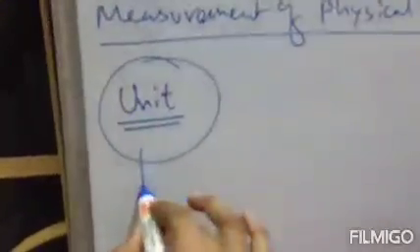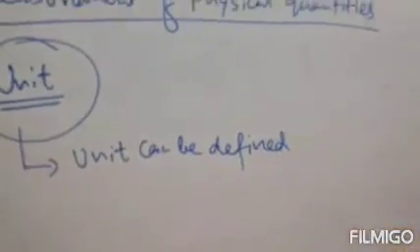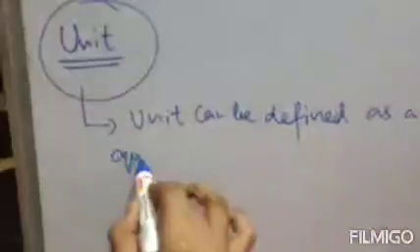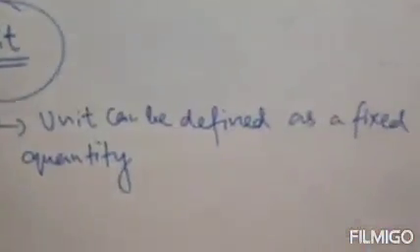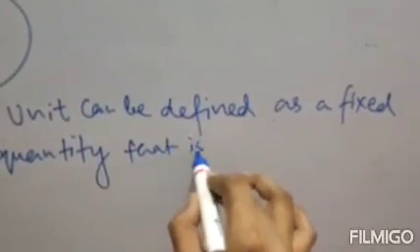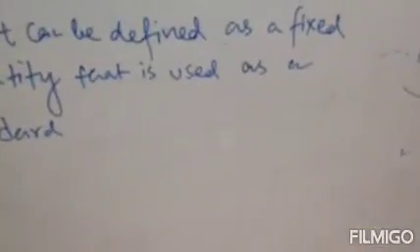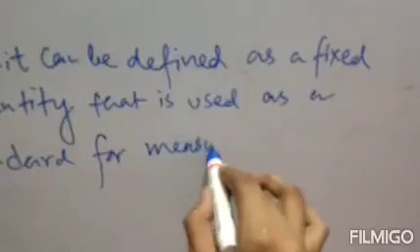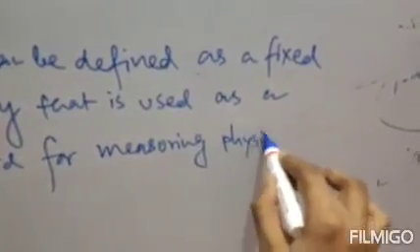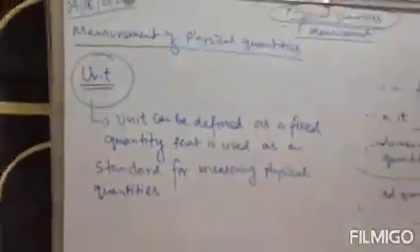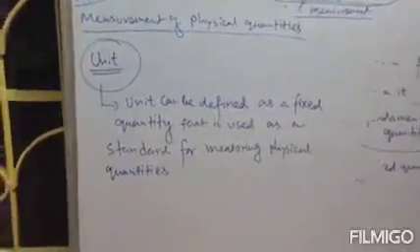Clear? So the definition of unit is: a unit can be defined as a fixed quantity that is used as a standard for measuring physical quantities.